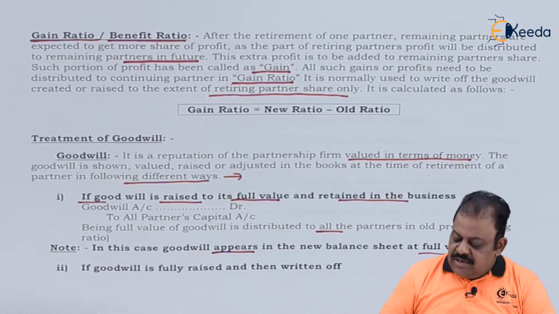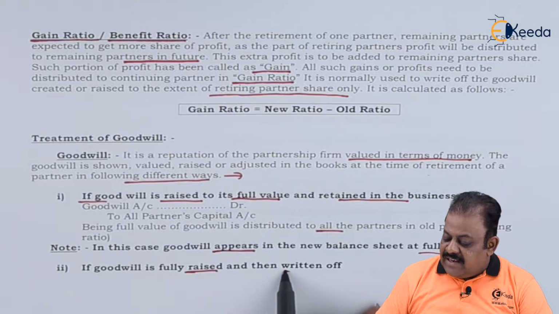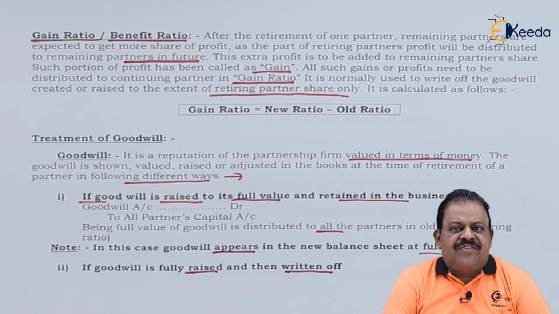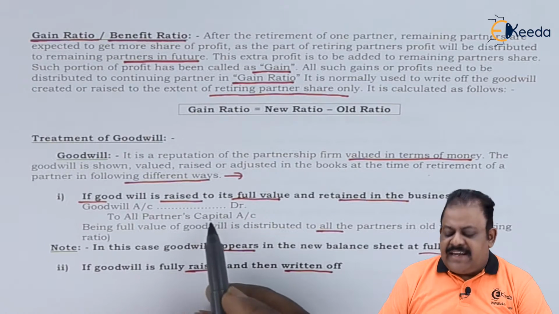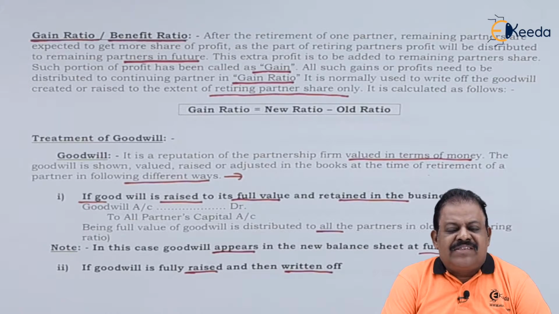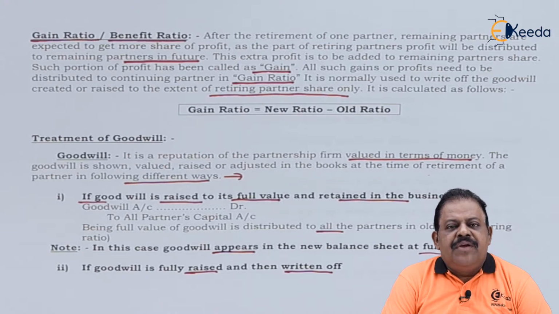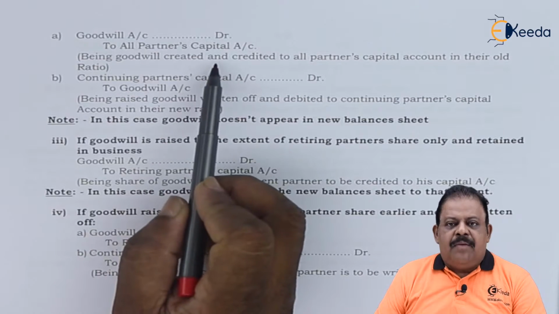Next alternative is if goodwill is fully raised and then written off. Here we are raising the goodwill and then writing it off. That means goodwill will not appear in the new balance sheet. When we raise goodwill, we have the same first entry as discussed: goodwill account debit to all partners' capital accounts.